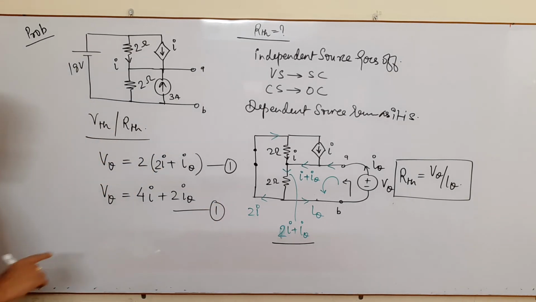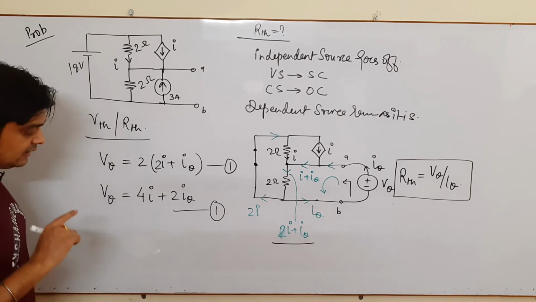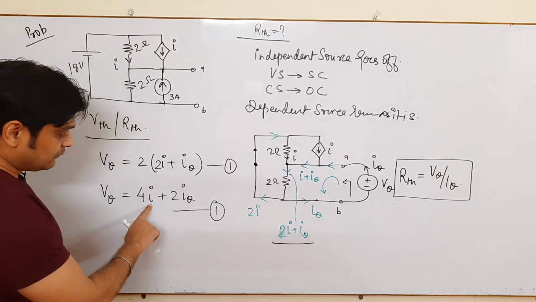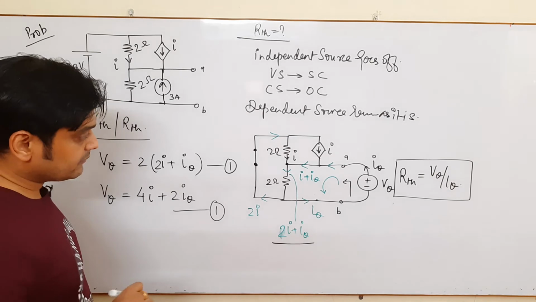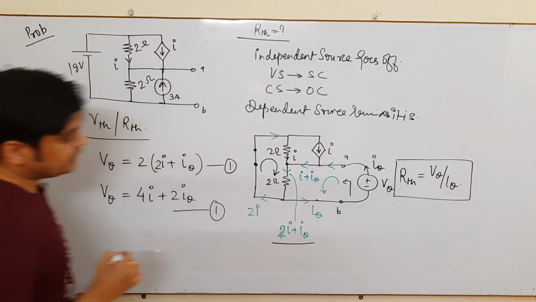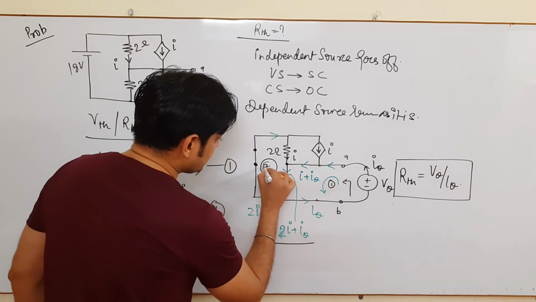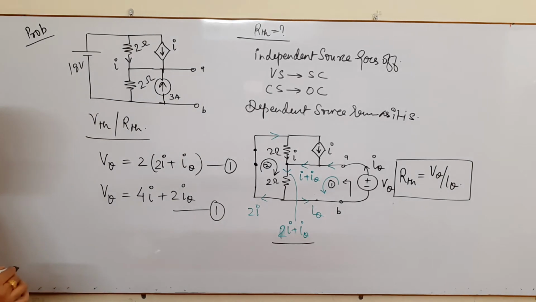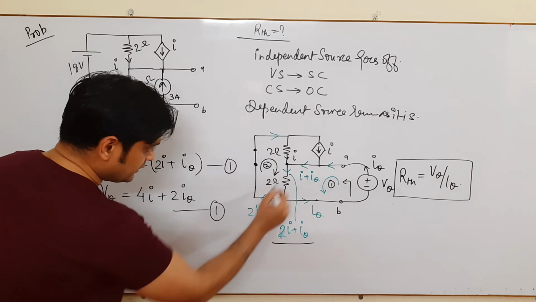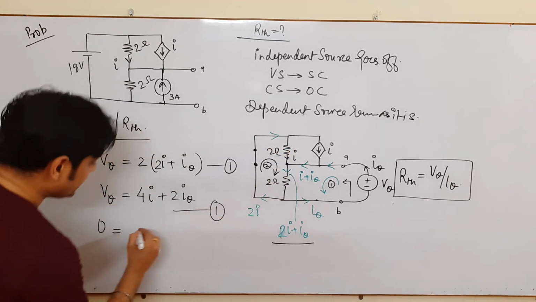As I said, for finding the value of RTH, you have to find the interrelation between Vθ and Iθ. Since one more term I is coming, you have to replace this term. So should I apply one more KVL here? This was your first, this is your second. Yes, I can apply here. Is there any voltage source? No. So it should be 0 is equal to, what is the current in the 2 ohm resistance?